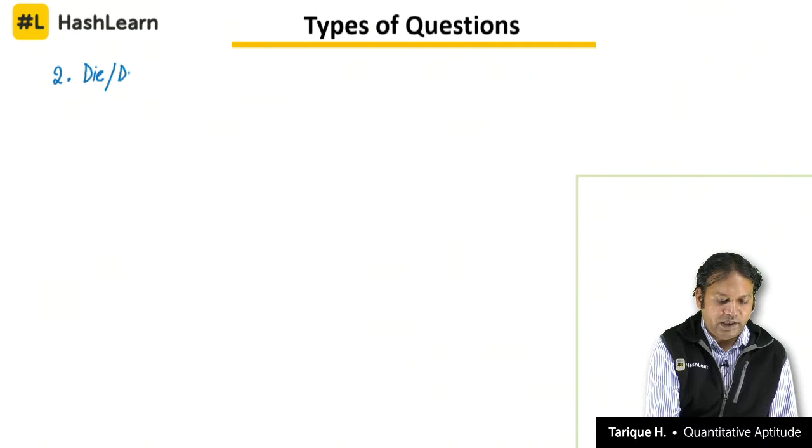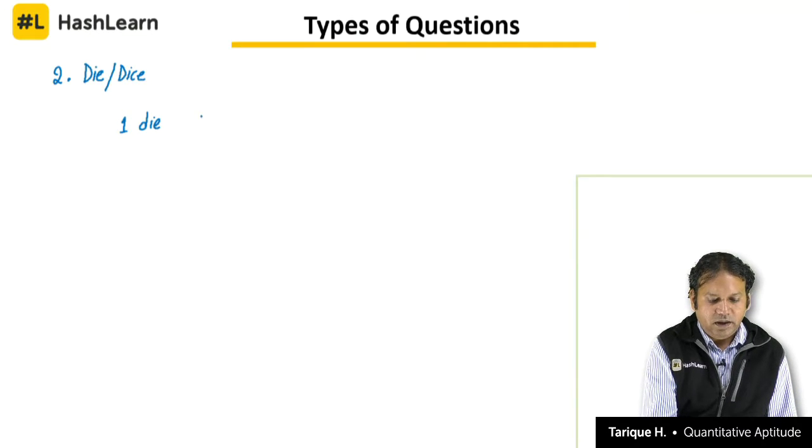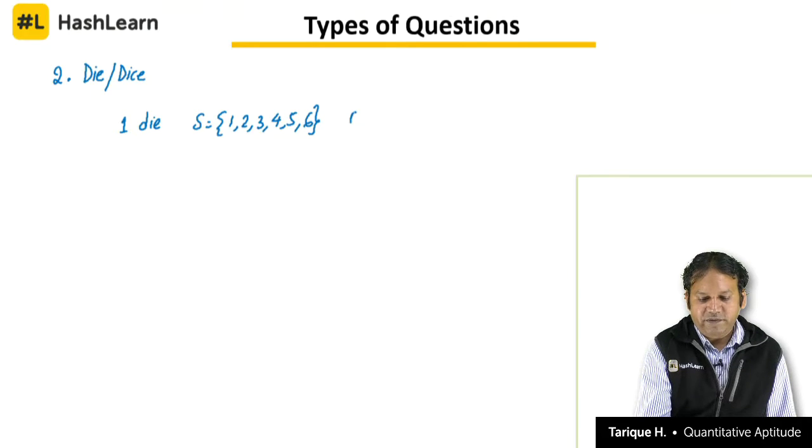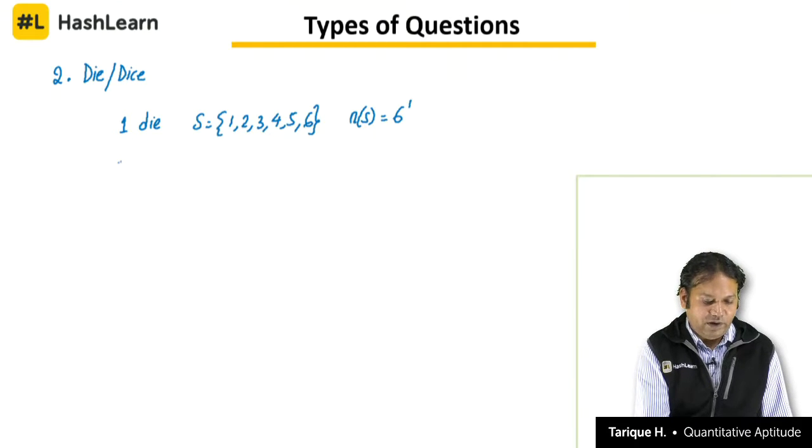The plural of die, that is dice. So when we have one die, the sample space is equal to 1, 2, 3, 4, 5, 6. Number of elements in sample space is equal to 6. Let us write it as 6 power 1. I hope you have understood by now.